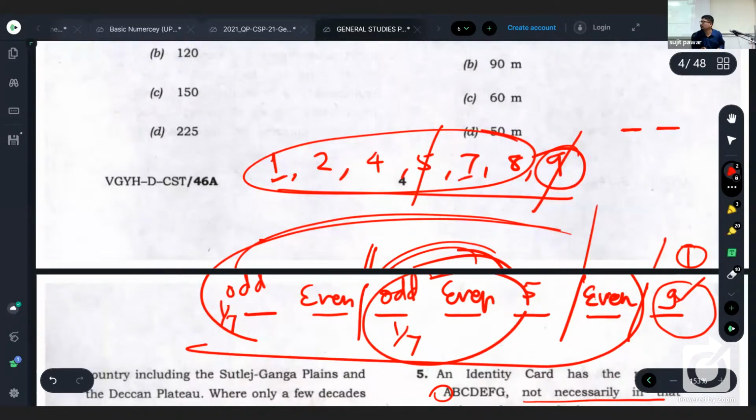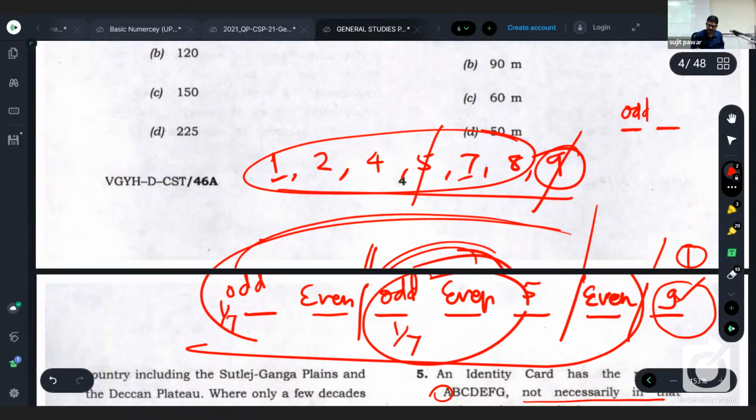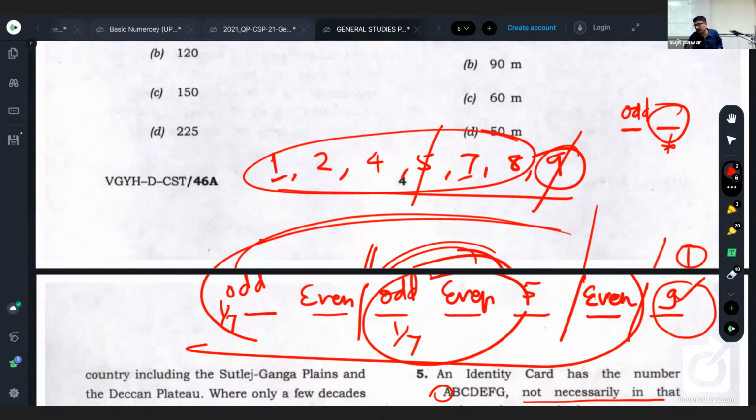This will be either 1 or 7. Whether it is 1 or 7 doesn't matter, but it is odd. So when the tens place digit is odd and the number is to be divisible by 4, what should the units place of that number be? Again, it is more analytical.